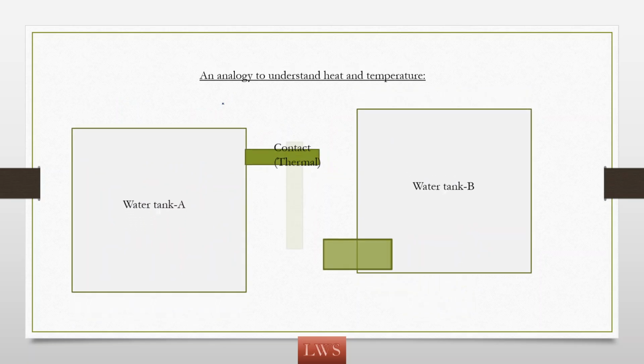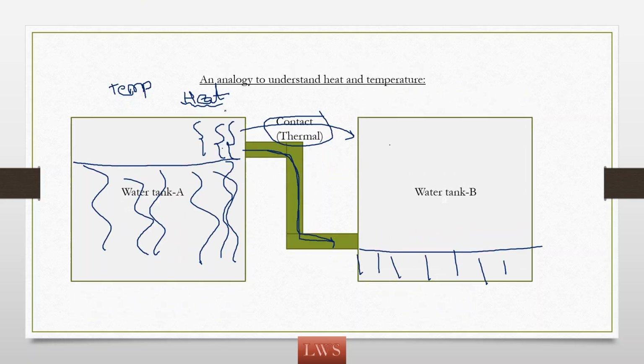And here one more thing, the water direction is from A to B. Okay, water is flowing in this direction, and is there a possibility that water can come from B to A? No. Here in this case we considered there is no possibility for transferring of water from B to A.